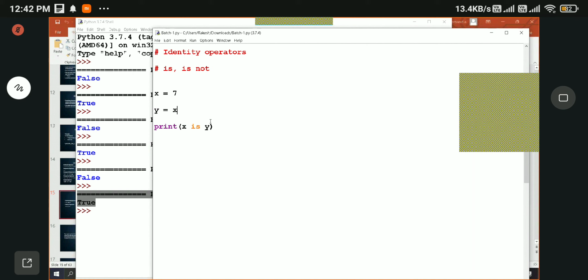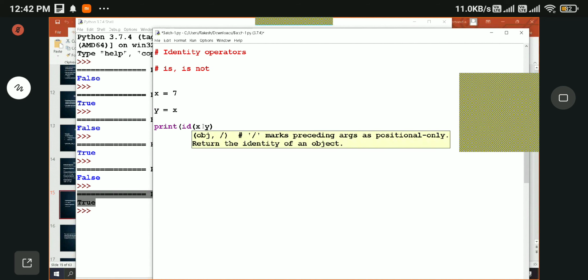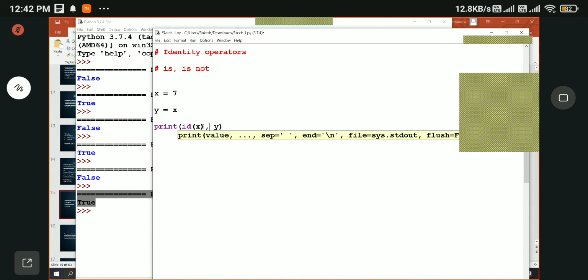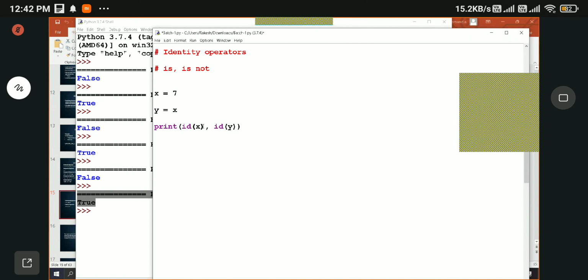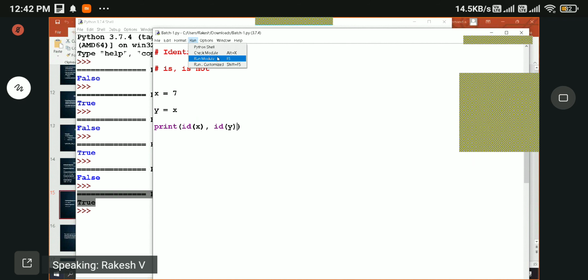So how do you know whether both x and y are sharing the same location? Remember that I showed you the id function. id was a function, right? We can use that to check. Let's run.